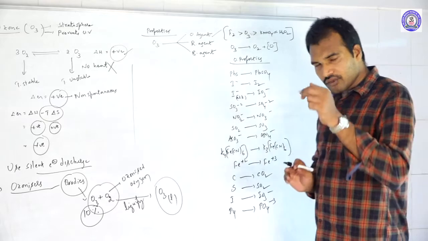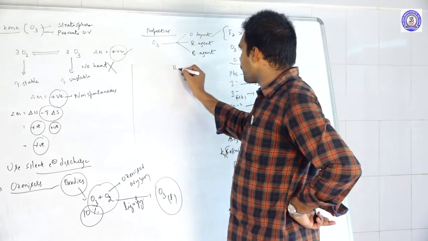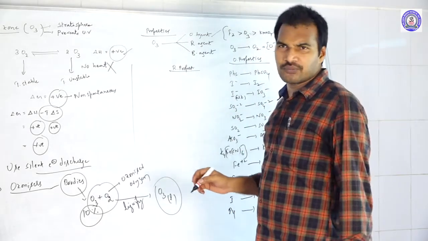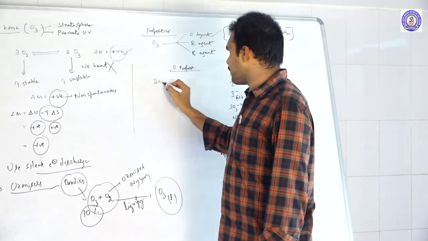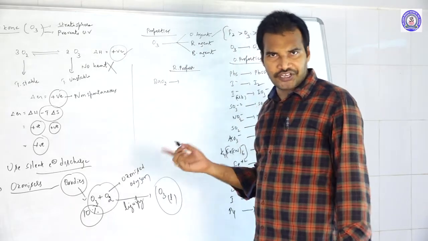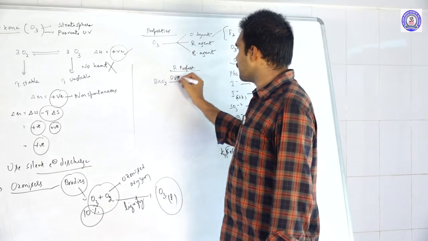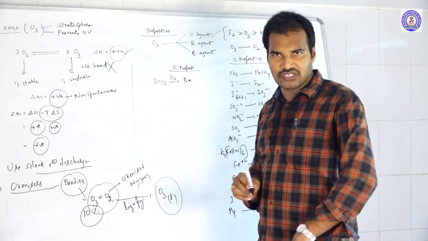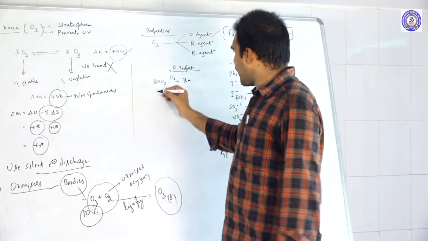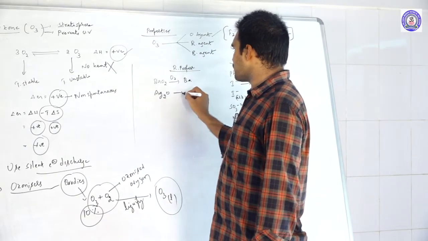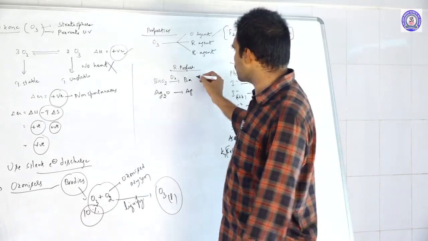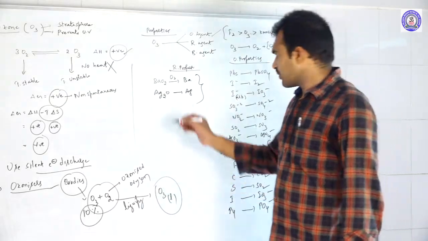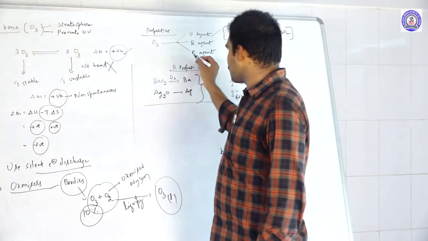But one point to remember: if you see the reducing properties, it will show only limited reducing properties. It will reduce barium peroxide into barium, and silver oxide into silver. Only these two reducing behaviors it will show. And one more thing, the bleaching action, which I told is the third property.